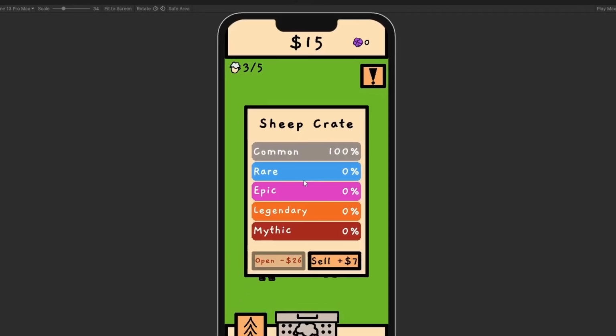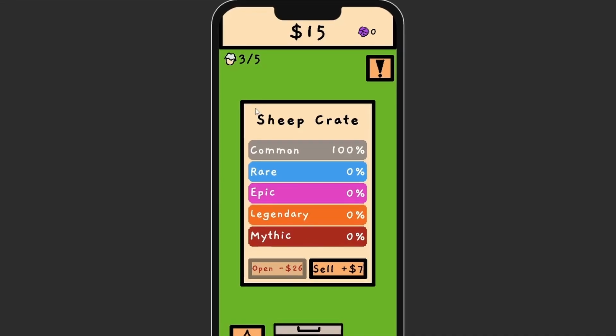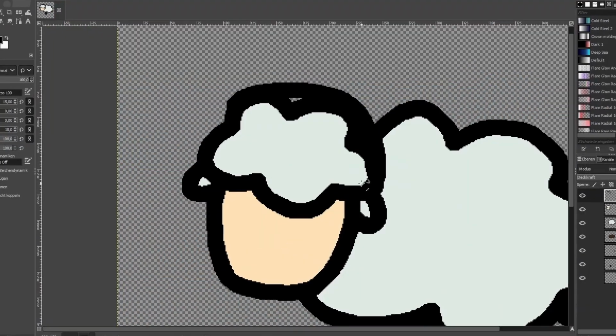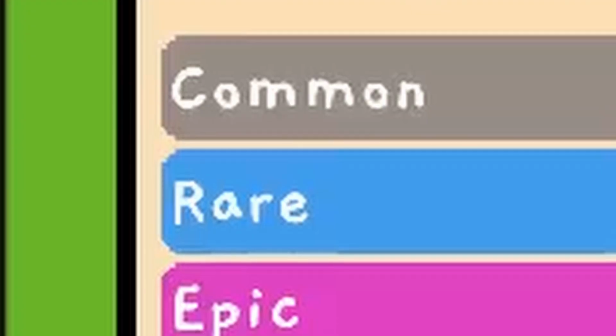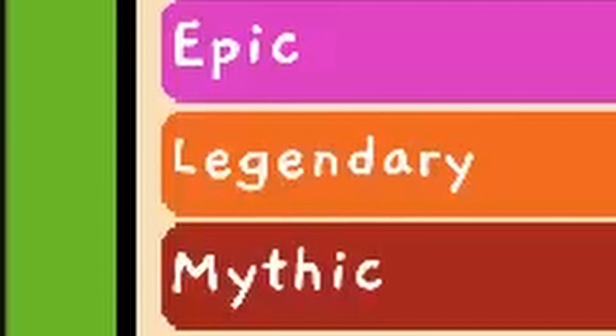On day 4 I added this list to the crate menu displaying the odds of obtaining each sheep rarity from the crate, but we only had common sheep at the moment. So I started day 5 by making lots of new sheep for all the rarities. Common, rare, epic, legendary and mythic sheep.